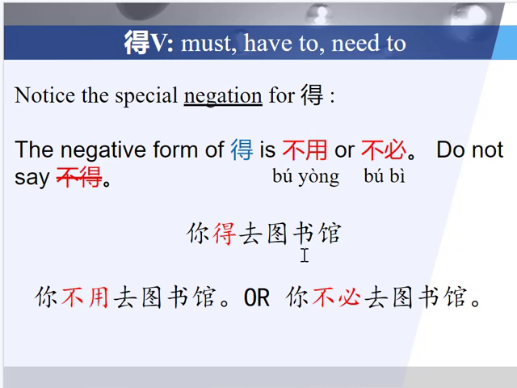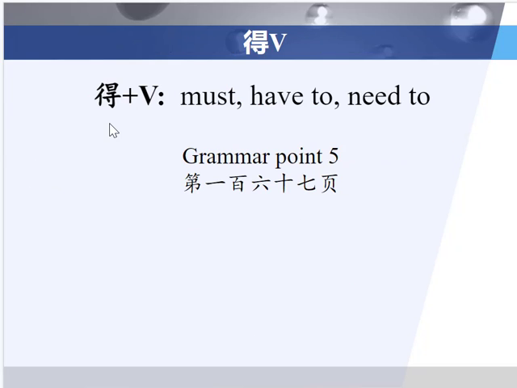So here's an example. 你得去图书馆. You must go to the library. And so the negative form would be 你不用去图书馆 or 你不必去图书馆, and both of them would mean you don't need to go to the library. I'm going to stop here with explaining the usage of dei, must, have to, need to.